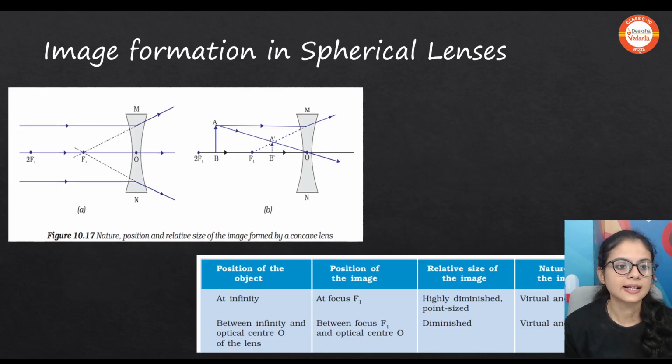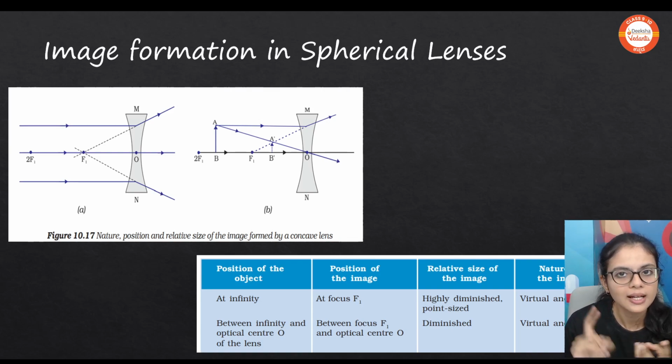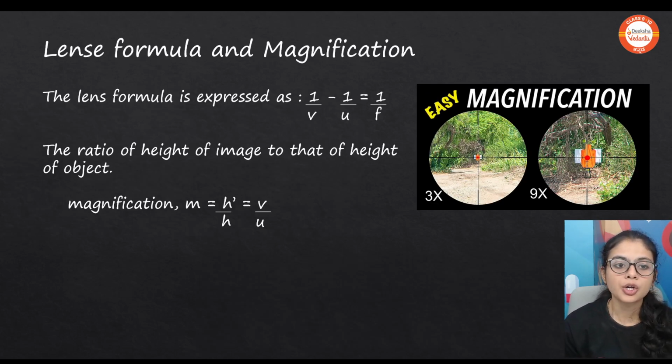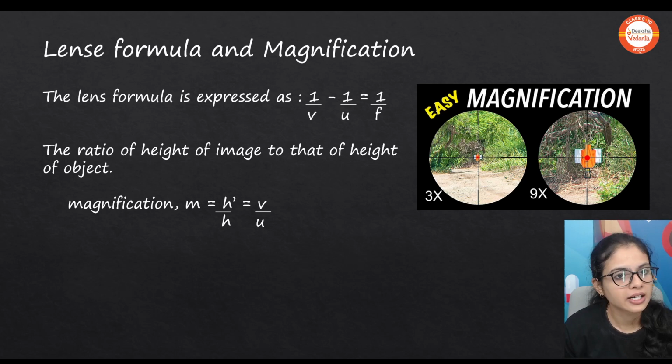Okay. Next, image formation in the spherical lens, that is the concave lens. A concave lens is a diverging lens. Hence, here you will be getting diminished, virtual, erect images. These are the properties. And where is the position? Infinity, focus, between 2f or somewhere in between. So, you will be getting the image between f and the optic center. So, remember this. Clear?